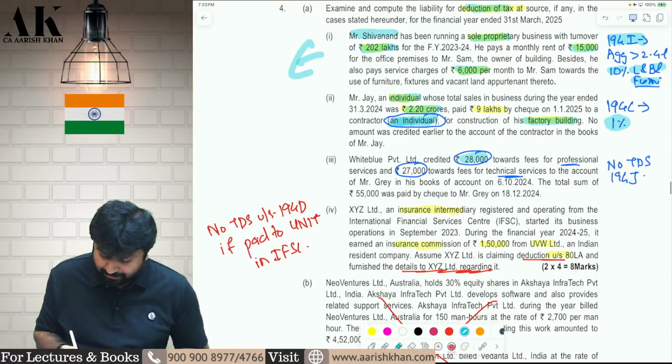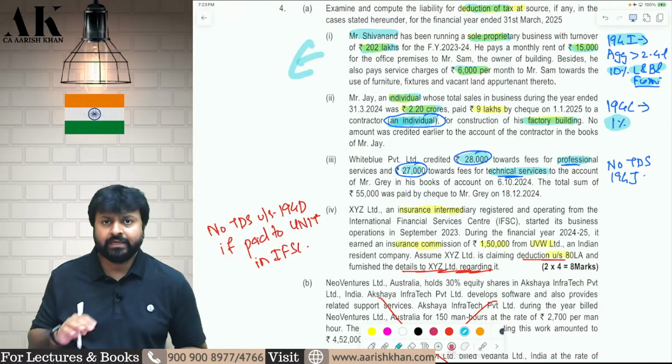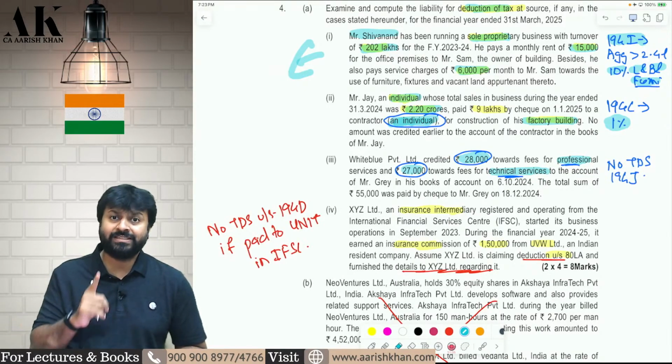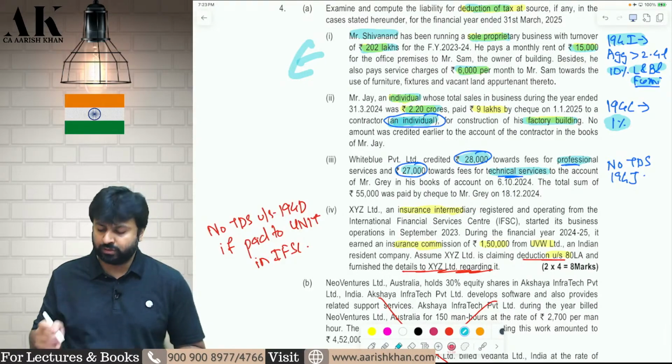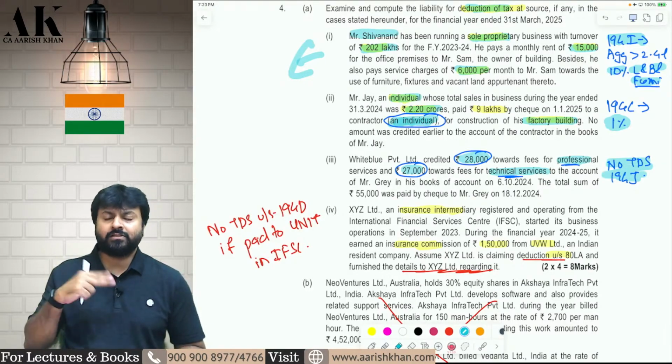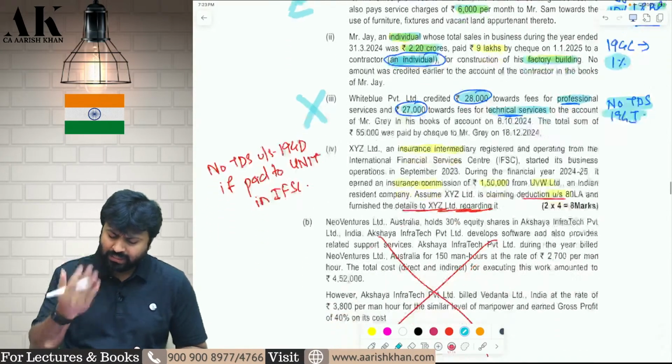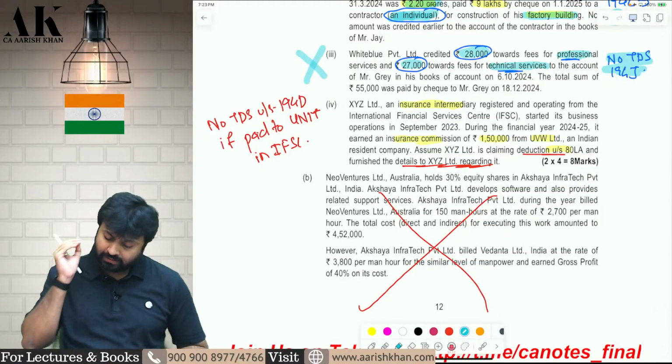Next, you are making a payment of 28,000 rupees for professional fees and 27,000 for technical fees. Is the TDS applicable? The threshold for technical fees and the threshold for professional fees is separately 30,000 under 194J. Now, because the limit of 30,000 is separate for both of them, therefore TDS is not applicable in this particular case. Okay. Now, all these three questions were very simple. The fourth one is a good question.